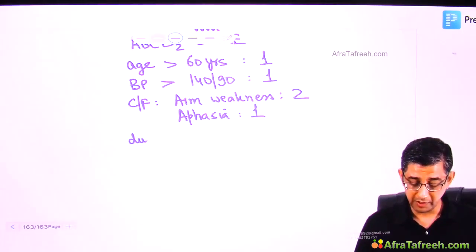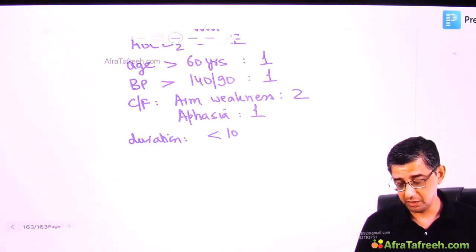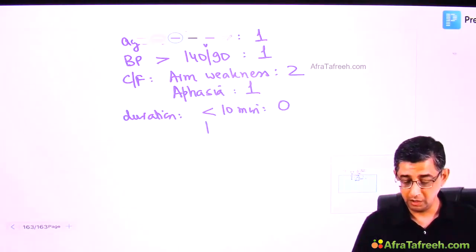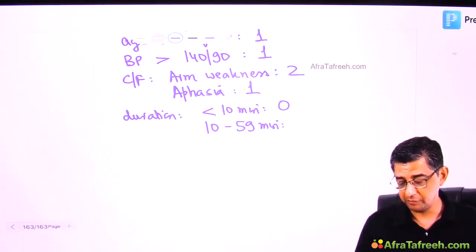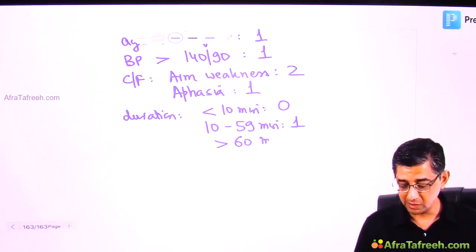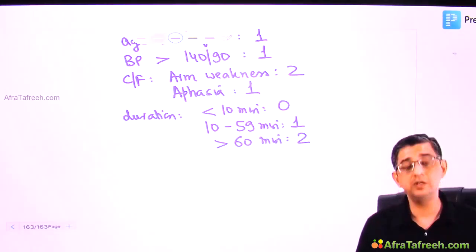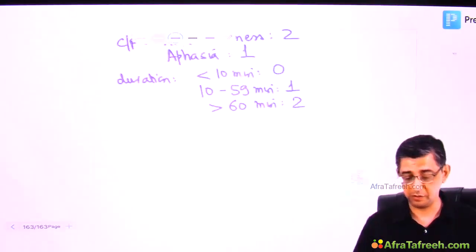Similarly, alphabet D would stand for duration. Now, there's a possibility that the manifestations disappeared within 10 minutes itself. So we will give 0 points for this. If the manifestations are between 10 to 59 minutes, we will give 1 point for it. Again, I'm highlighting you don't need to cram the points. I'm just trying to sensitize you to the fact that longer is the duration of manifestations, more are the chances of development of a stroke.